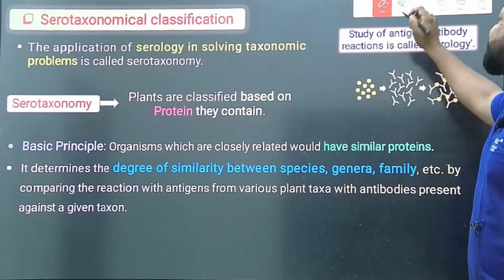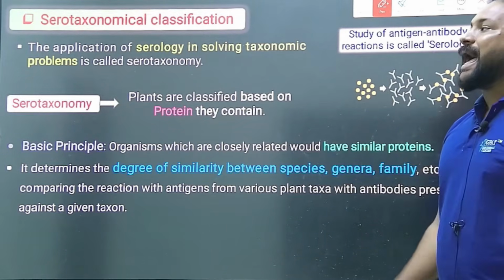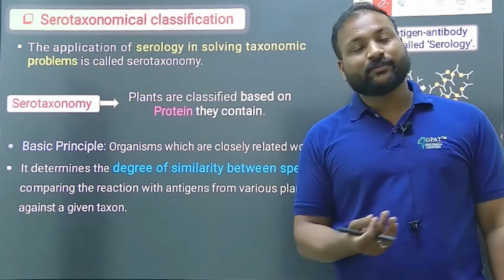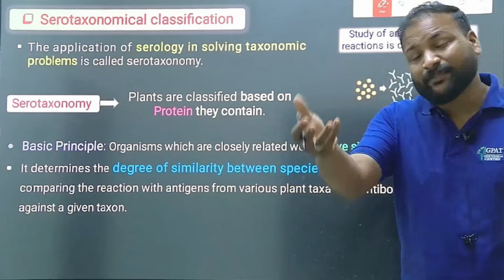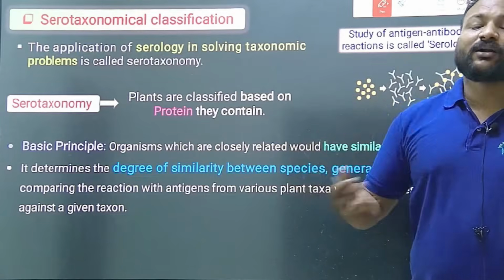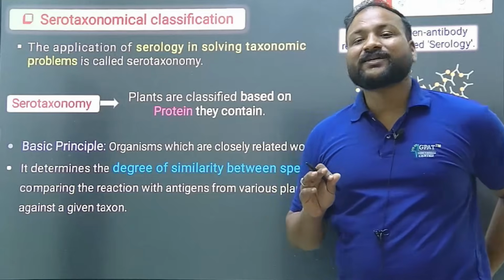Okay, so the study of antigen and antibody reactions is called serology. Based on what type of antigen and antibody and what type of proteins are there, what type of protein they contain, if you are finding out these things, that could be the serotaxonomy.